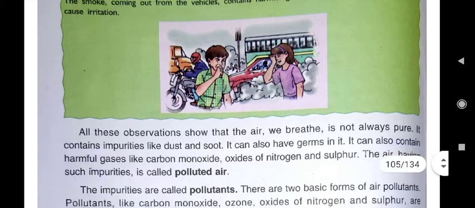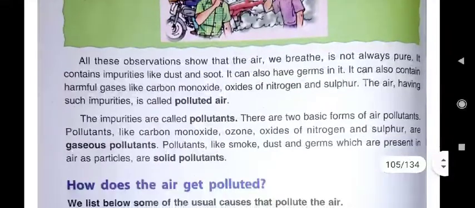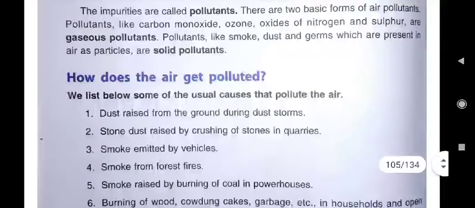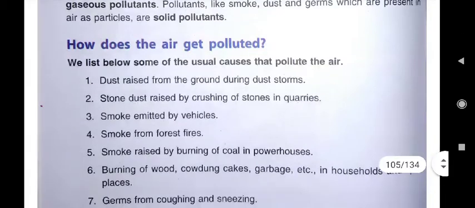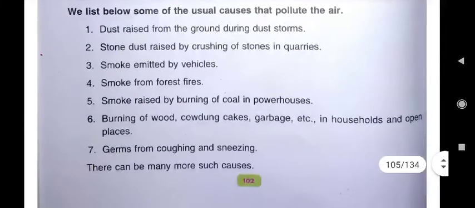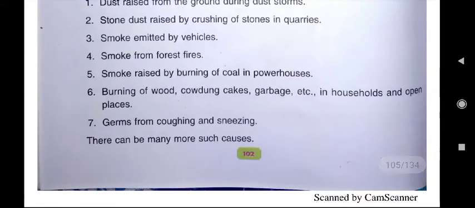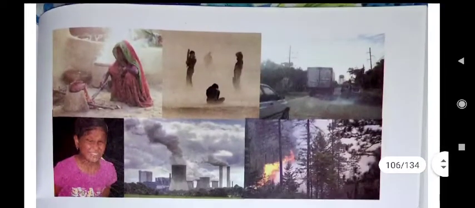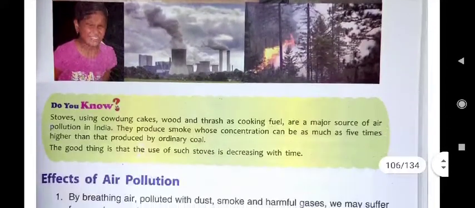All these observations show that the air we breathe is not always pure, and the impurities which are present in air are called pollutants. We have also seen, children, how the air gets polluted. These are the 7 methods given, but apart from these there may be many more such causes. Here the picture is given how the air is being polluted.